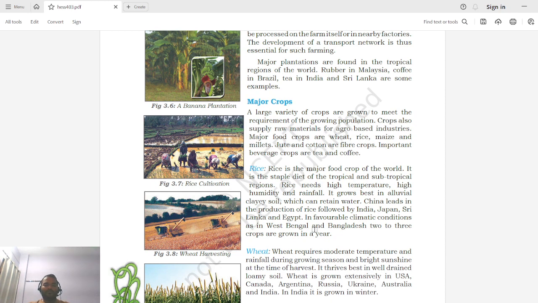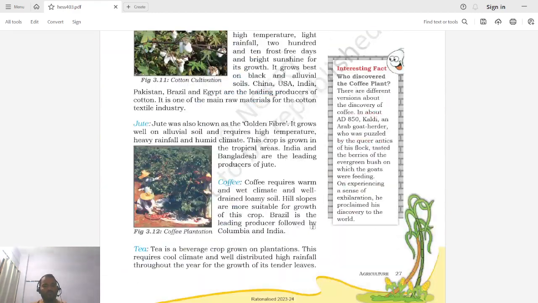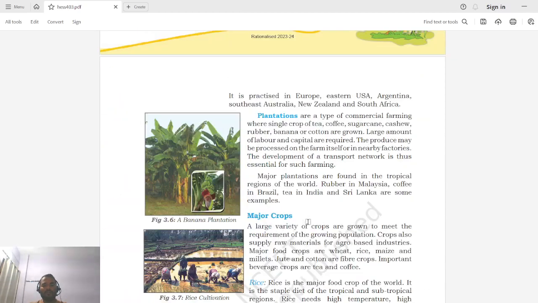Now we have to see the major crops. What are the major crops that are grown? So what we can do, we can discuss these major crops in the upcoming chapter.